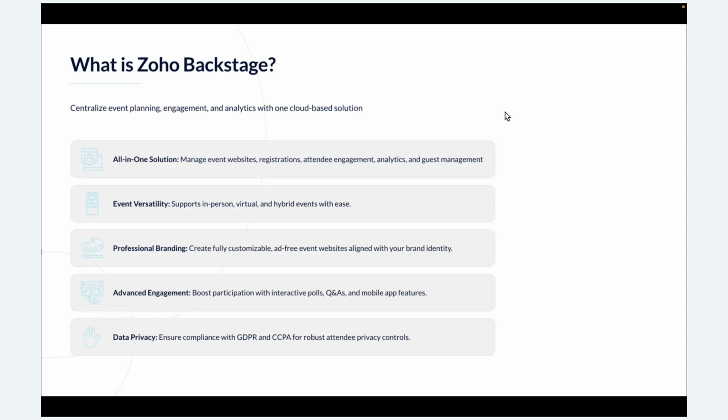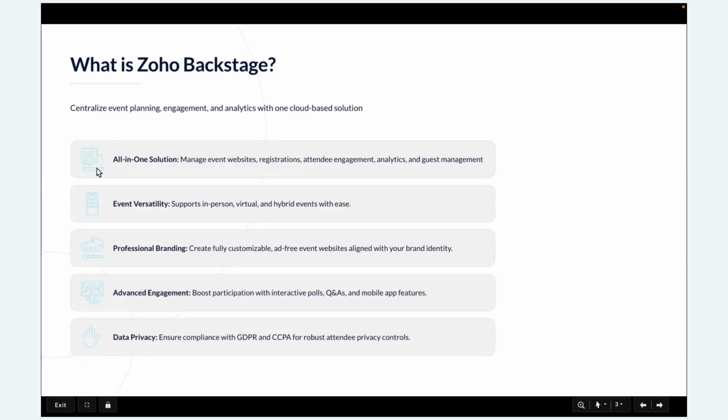Unlike traditional tools like Eventbrite, we might otherwise be using an Excel sheet for our event management, right? And for website building we might use other third-party tools. So instead of using multiple tools, one for website building, one for hosting the event, and if we are planning an online event, an online meeting tool like Zoho Meeting or Zoom, Backstage centralizes everything into one single streamlined platform.